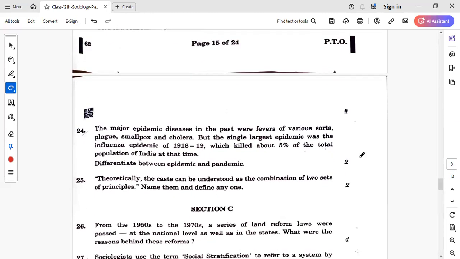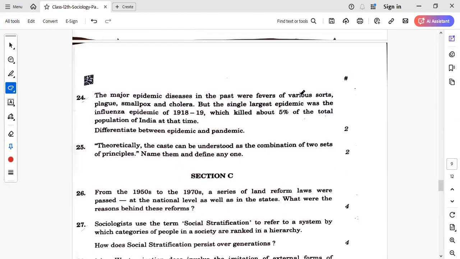Now, next question. The major epidemic diseases in the past were fevers of various sorts, plague, smallpox, and cholera. But the single largest epidemic was the influenza epidemic of 1918-19, which killed about 5% of the total population of India at that time. Differentiate between epidemic and pandemic. An epidemic comes suddenly and takes lives on a large scale. A pandemic remains forever, right? So people become used to it, and there are proper preventive medicines later on, right?